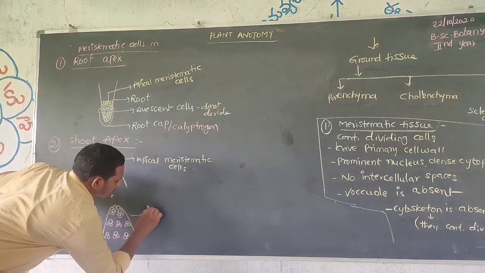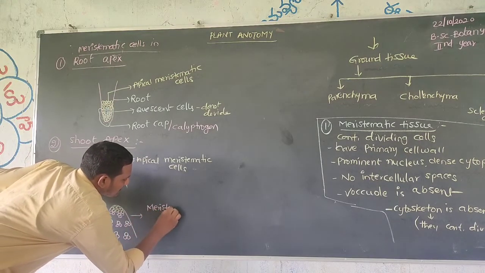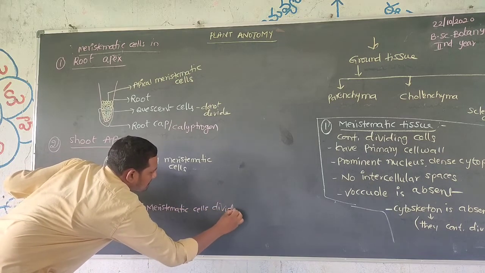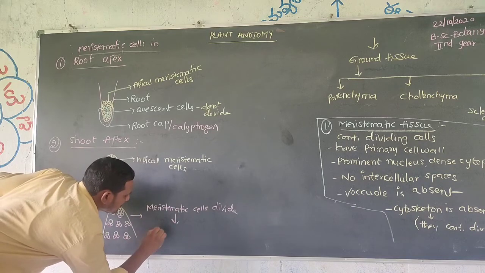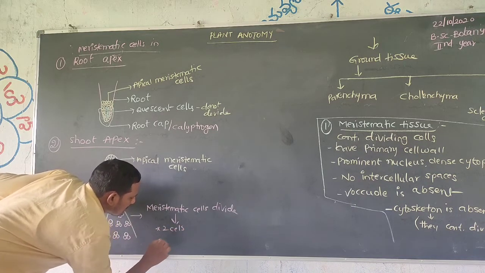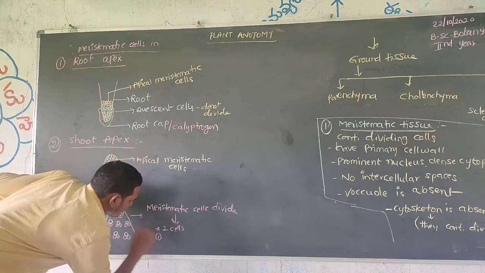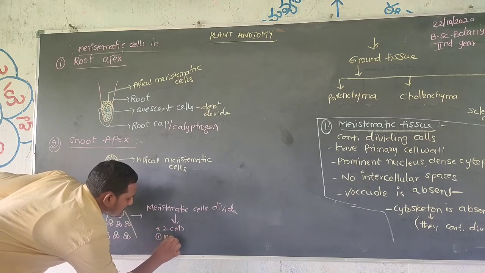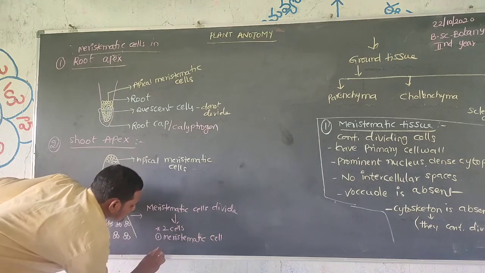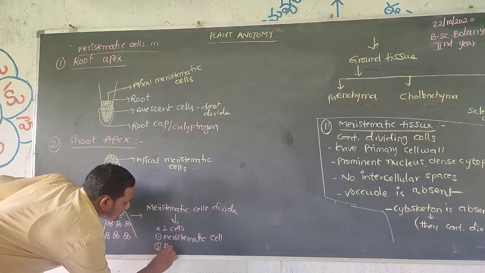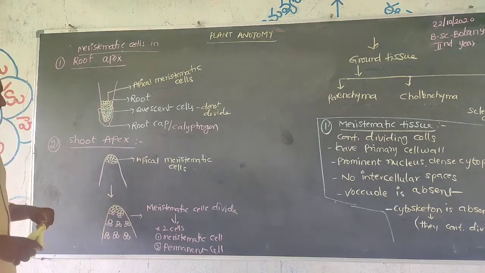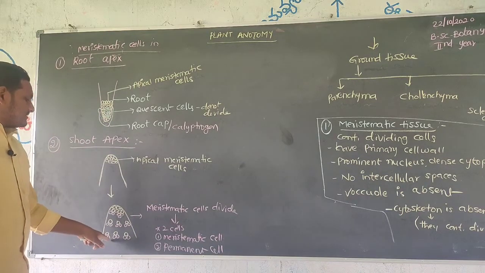So here the meristematic cells divide to form two cells. One is a meristematic cell, as well as a second, permanent cell. So one is a meristematic cell, and one more is a permanent cell.